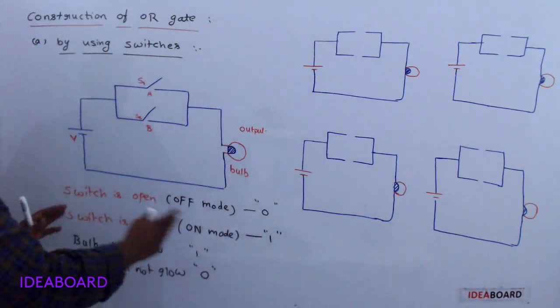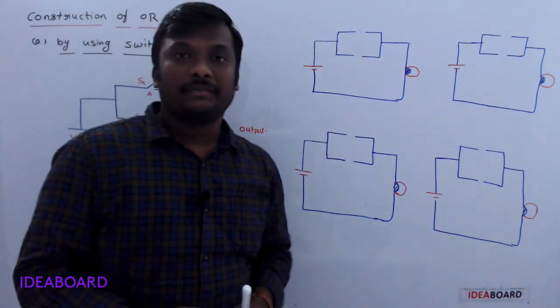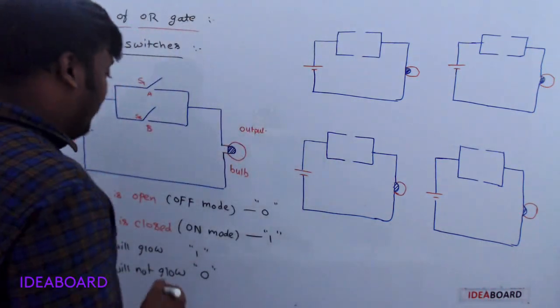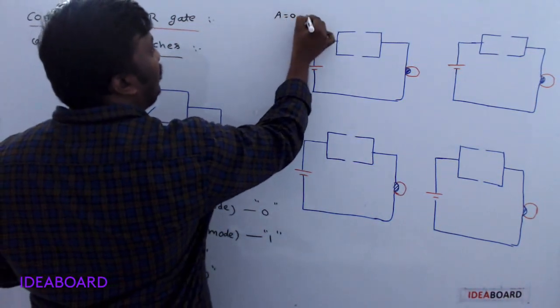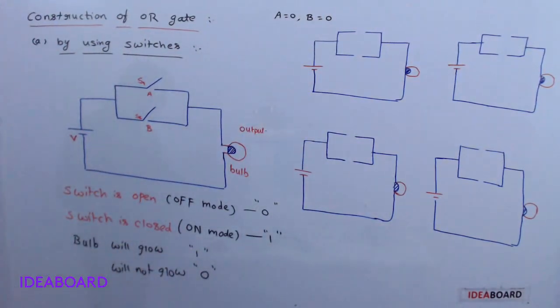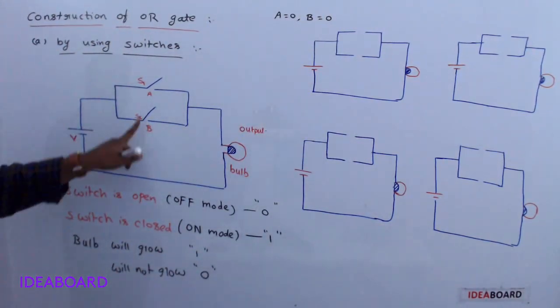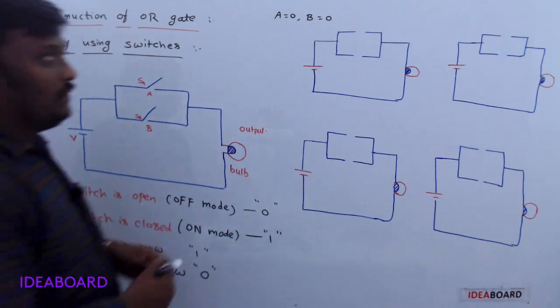So these are the basics required for understanding the OR gate by using switches. Clear? So what is the first possibility? A is 0, B is 0. Can you say what is the meaning? A 0, B 0 means both switches are in off mode.